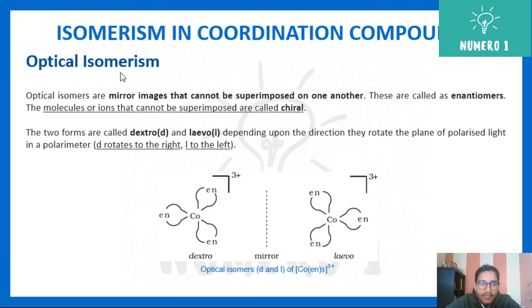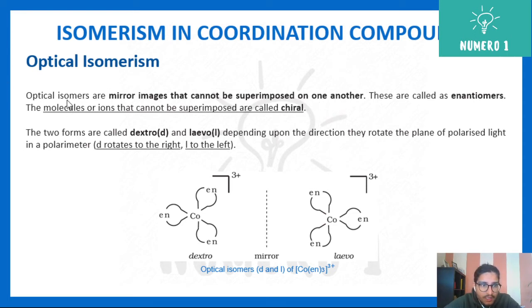Second part, optical isomerism. We have studied optical isomerism in the previous classes also. Optical isomers are mirror images that cannot be superimposed on one another. If you remember, we were talking about chiral carbon when we were talking about SN1, SN2 type of reactions. There we studied optical isomerism and optical activity for the first time.